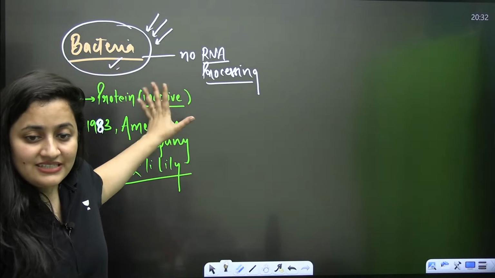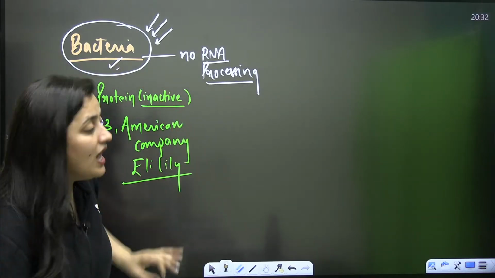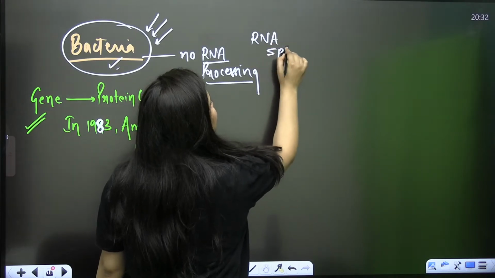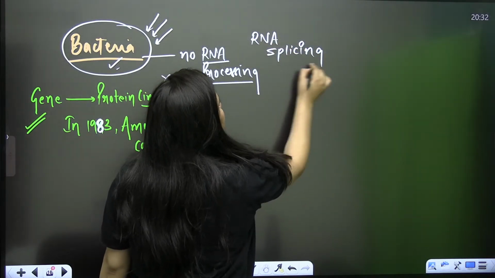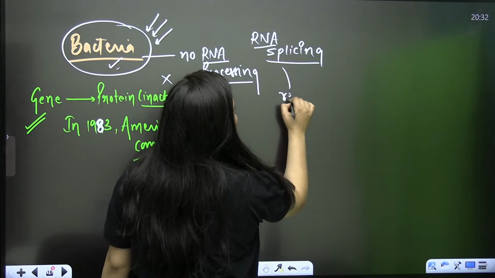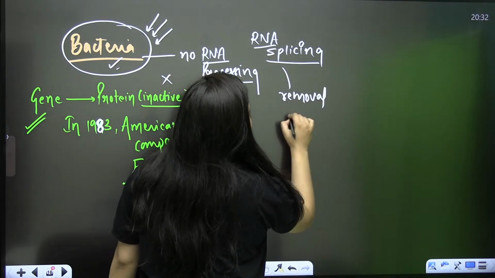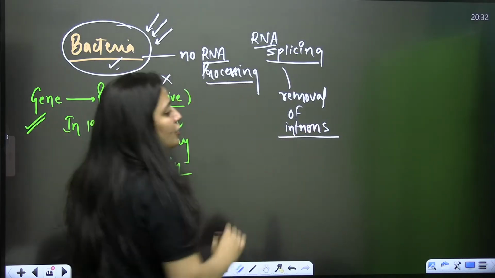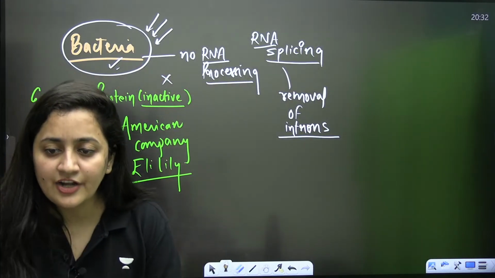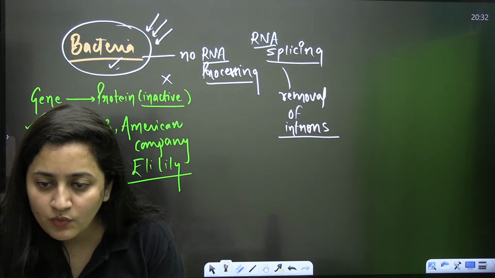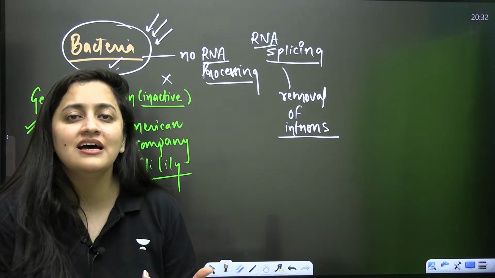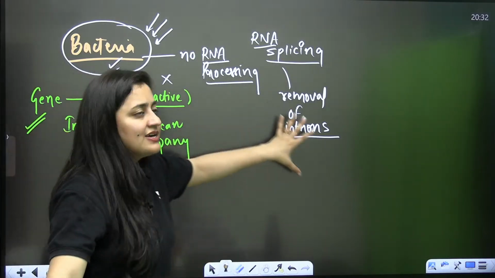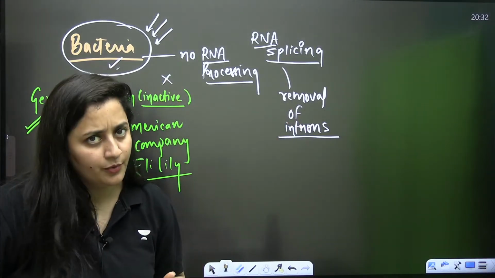So basically in bacteria, there is no RNA processing, there is no RNA splicing. Do you remember RNA splicing? RNA splicing means removal of introns. What are introns? Introns are the non-coding sequences, right? That non-coding sequence will be removed and we will get the coded, functional protein, right?